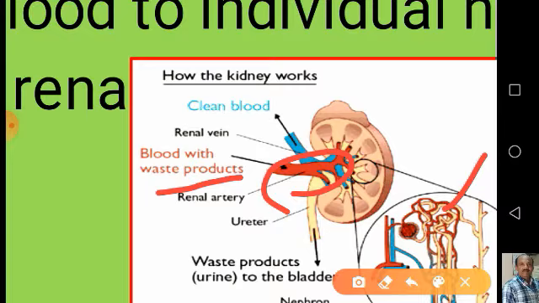The nephrons filter the nitrogenous waste products from the blood, and the remaining purified blood is again returned to the blood vessels through the renal veins. This is the clean blood, you can see now.